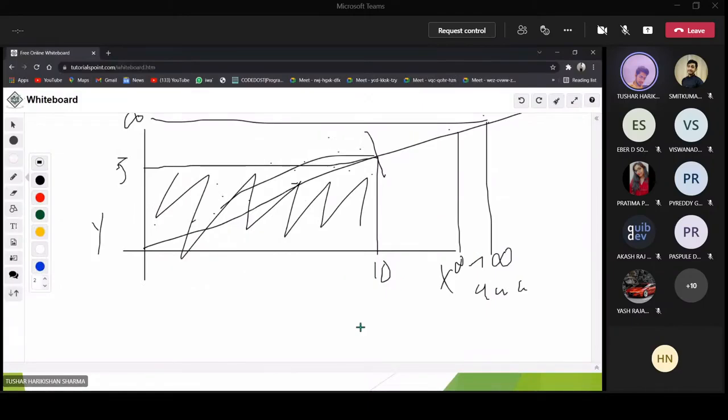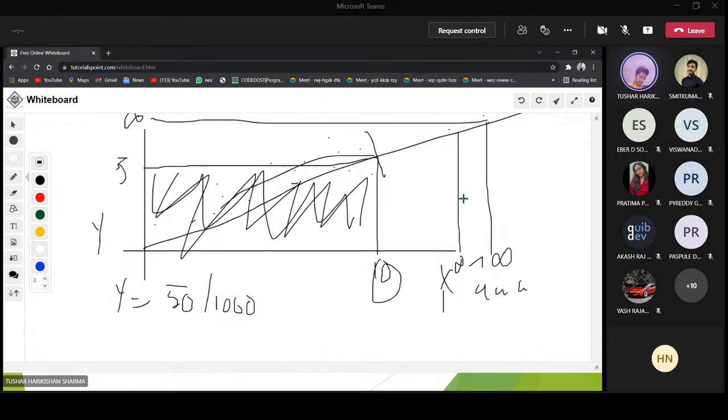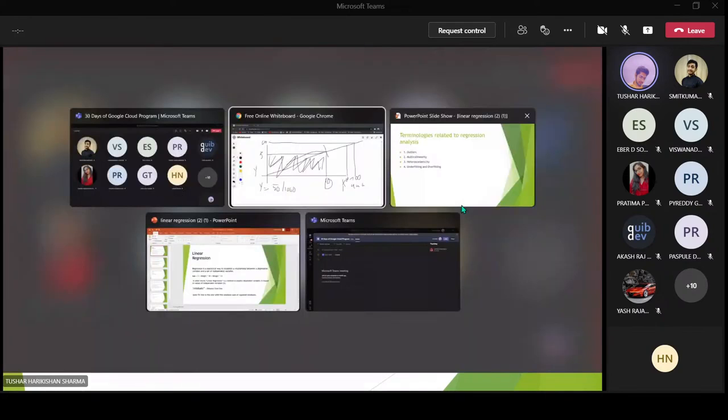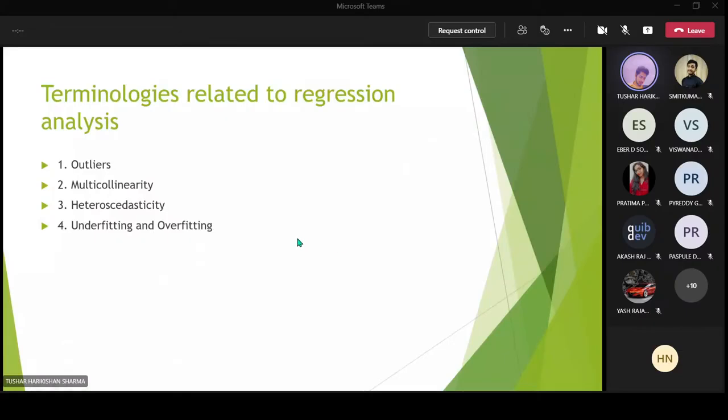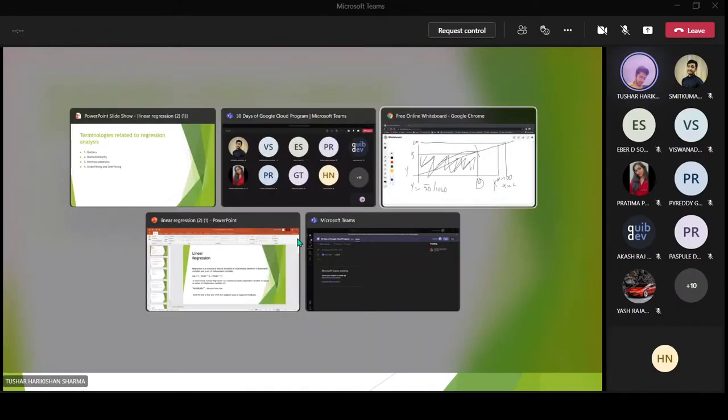For example, my boss has given me the task: okay Tushar, this is your model, x is the independent variable, y is the dependent variable, now give me the value at y equals 50, or maybe y equals 1000. That's fine, but do I need such values which are at infinity? I don't need them, because the answer is undetermined. We cannot find the answer; it's going to be a very big number. So why involve that number in your model while training it? There is no need for that.